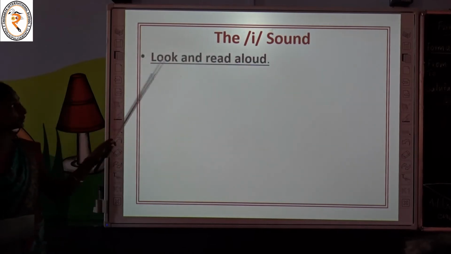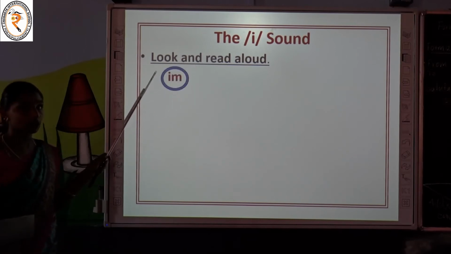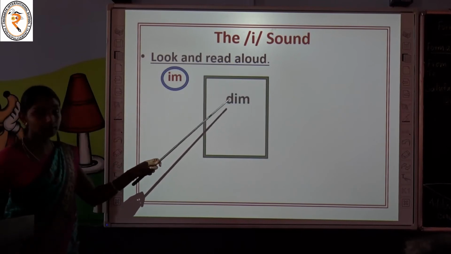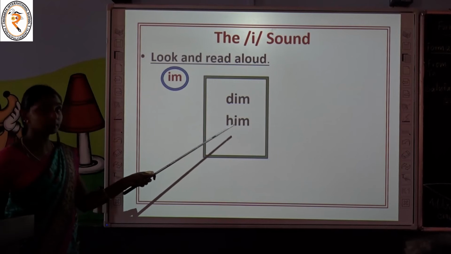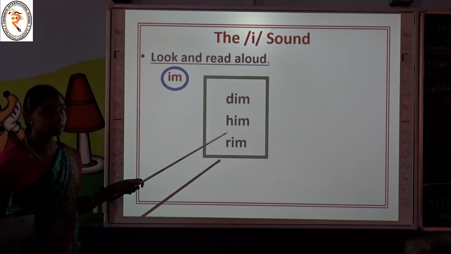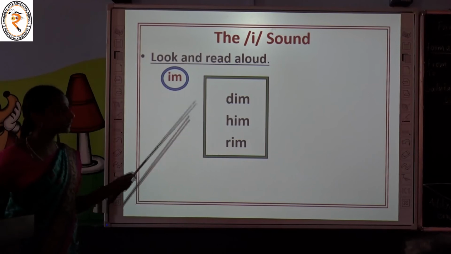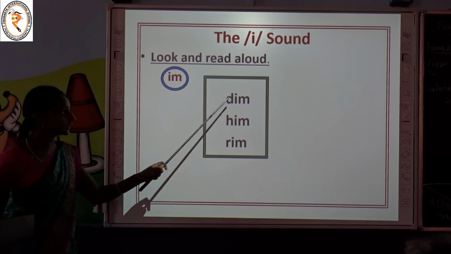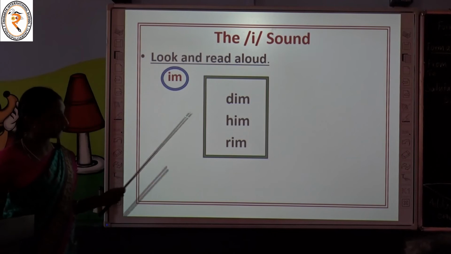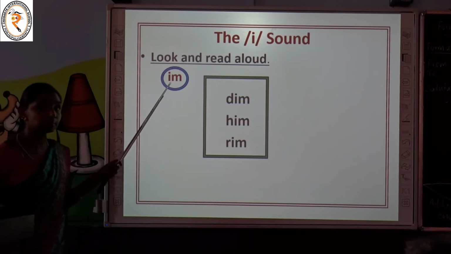Now we are going to look at and read some words which end with the letters IM. Are you ready? Read with me. What is it? D-I-M, dim. H-I-M, him. What is it? R-I-M, rim. Shall we read all these words once again? Dim, him, rim. Have you noted these 3 words end with the letters IM and end with the sound im? Yes, we have to pronounce the letters IM together as im.